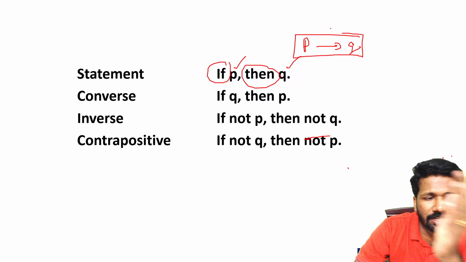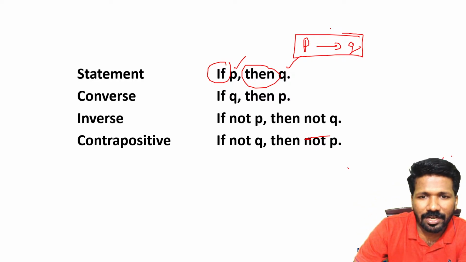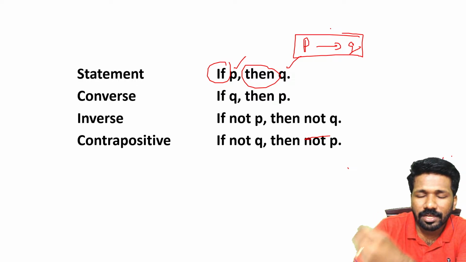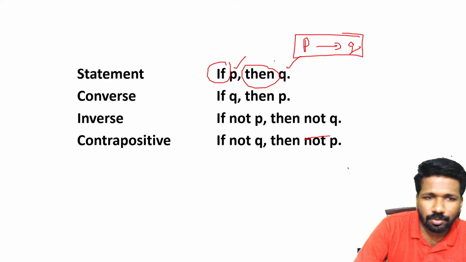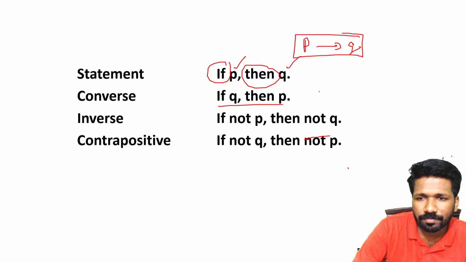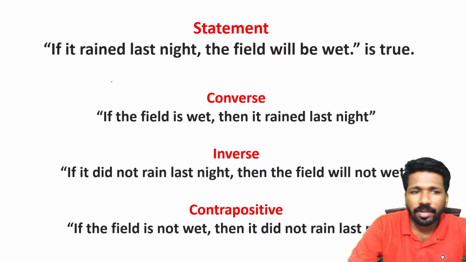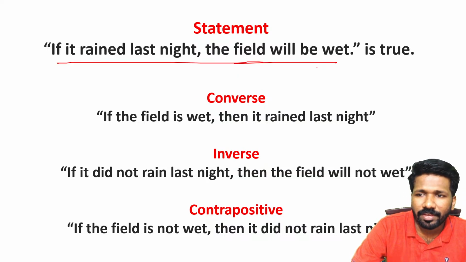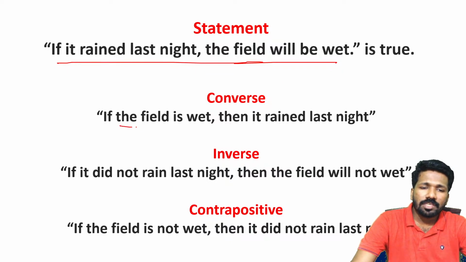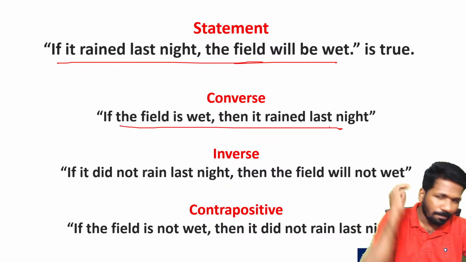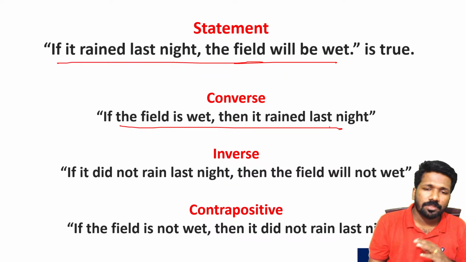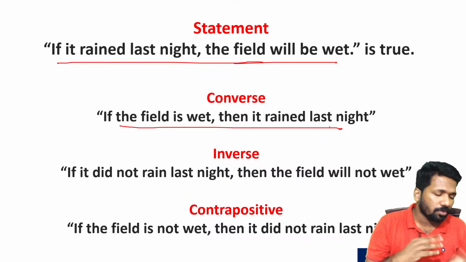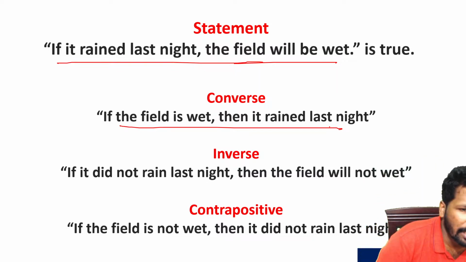If it rains, the field is wet. That means it rains is the condition, and the field is wet is the outcome, the result or the conclusion we can make. So P implies Q is the original statement. Then what will be the converse of that? The converse of that is just Q implies P. I will show you with an example. For example, if it rained last night, the field will be wet. If that is the statement, the converse is if the field is wet, it rained last night. P implies Q is written as Q implies P. That means the hypothesis and conclusion are interchanged. That is called converse. Is it clear, all of you?